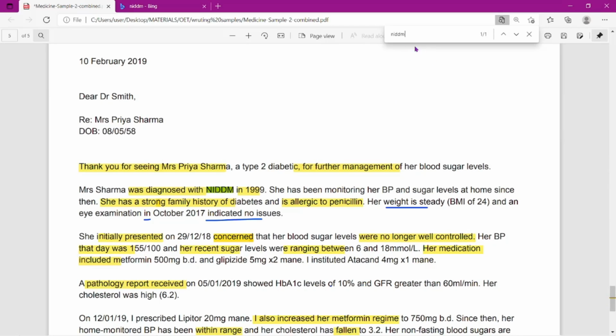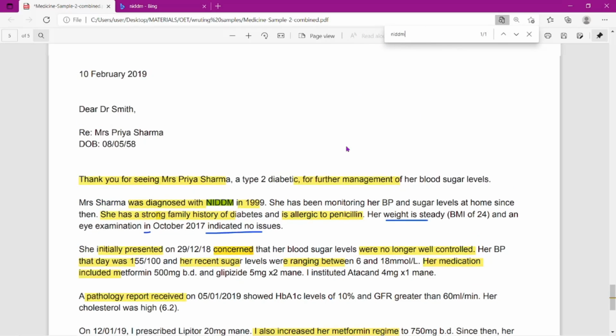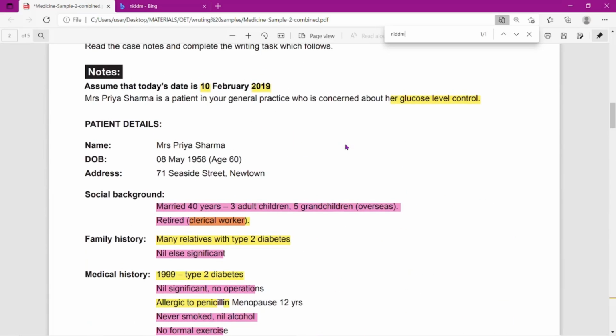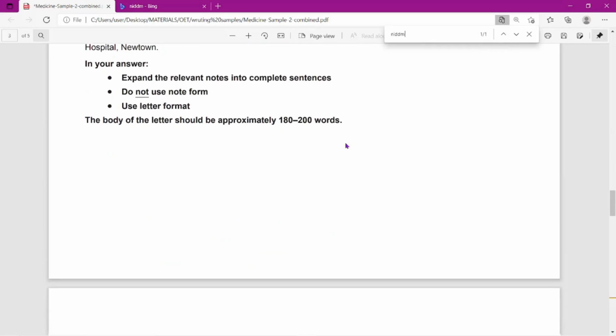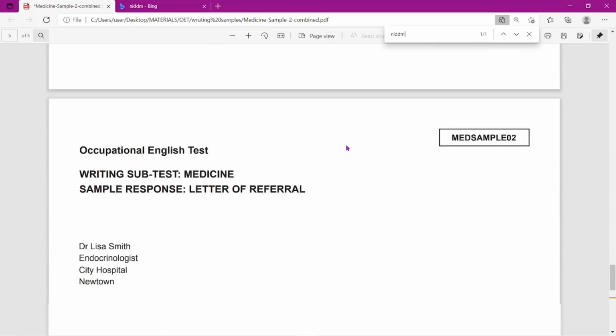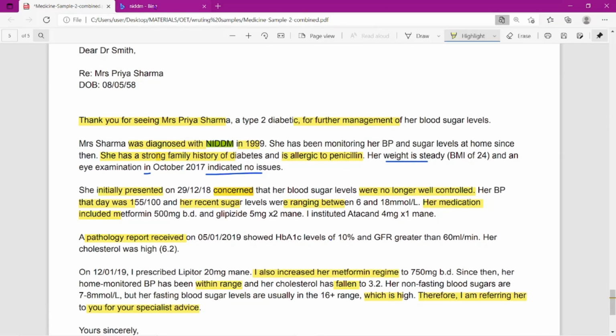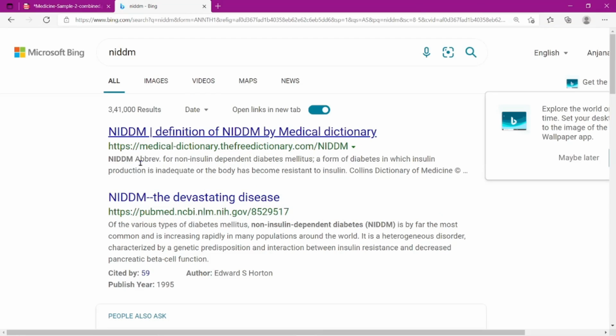So if we search like this, whether they have written anywhere else. See, it's not been written anywhere. So from where did this NIDDM come? See, NIDDM is an abbreviation. So they have used an abbreviation here, non-insulin dependent diabetes mellitus.